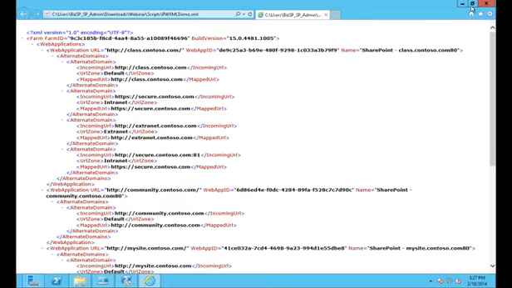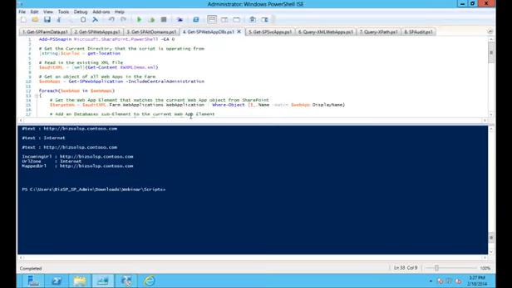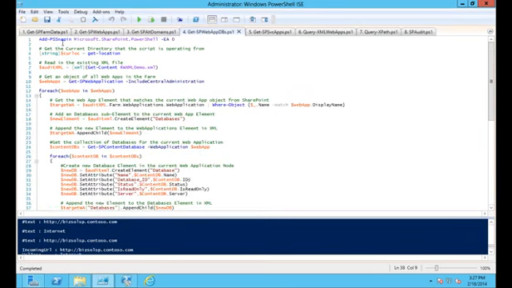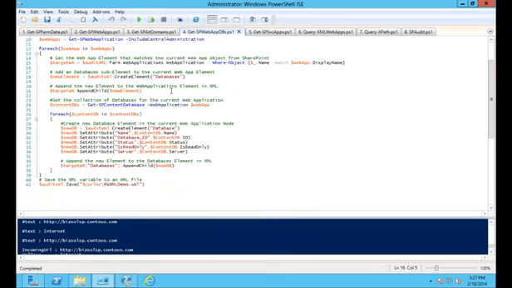So we'll come back here and do, let's close that. And so the script here is going to go and grab all the content databases for the web applications. Again, we're going to do add PS snap-in, get the current location, get the XML file, get the web apps from SharePoint, loop through each web app, find the web app that correlates in the XML, and then we're going to create an element called databases under each individual web application node in the XML. And then we're going to append that to the web application node.